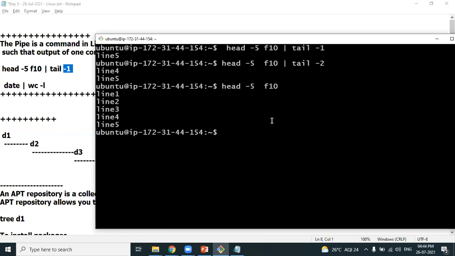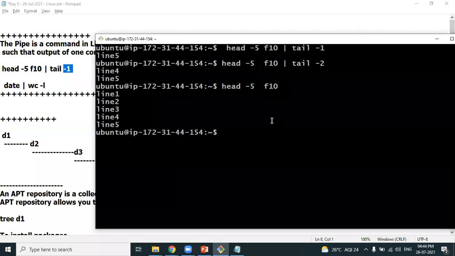Clear? So the pipe is used to run multiple commands. Remember, the first command gets executed, and the second command will execute on the result of the first command. So keep that in mind.